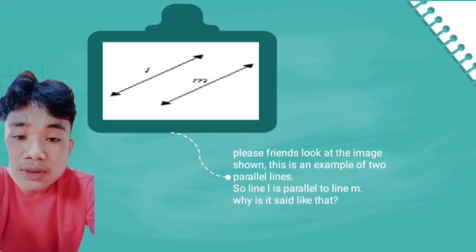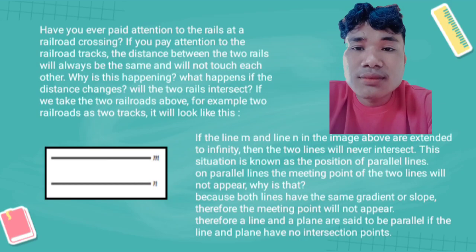Please, friends, look at the image. So this is an example of two parallel lines. So line L is parallel to line M.